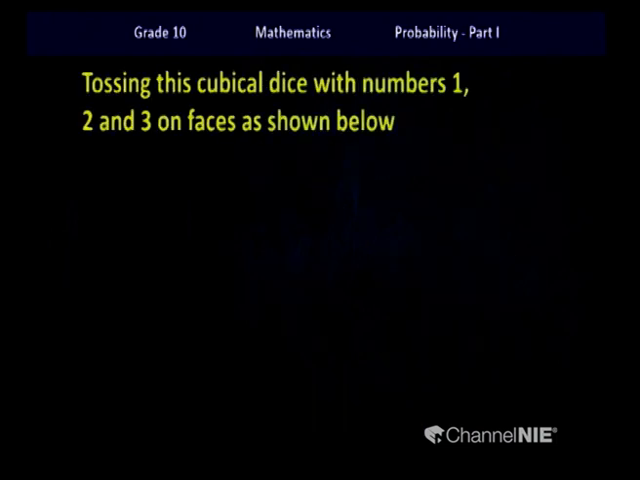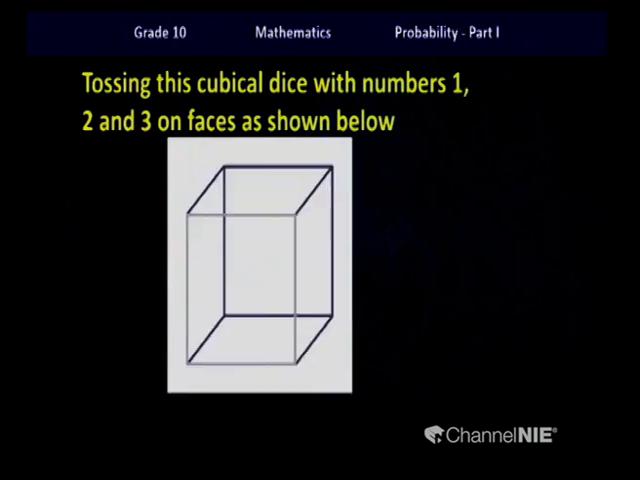Let's look at another example. I have taken a cubical die with numbers from 1 to 3. You might wonder why I have only 3 numbers. Let's see, the faces of this cube are numbered in an odd manner.